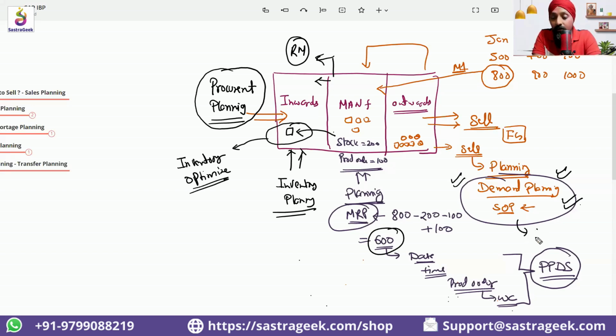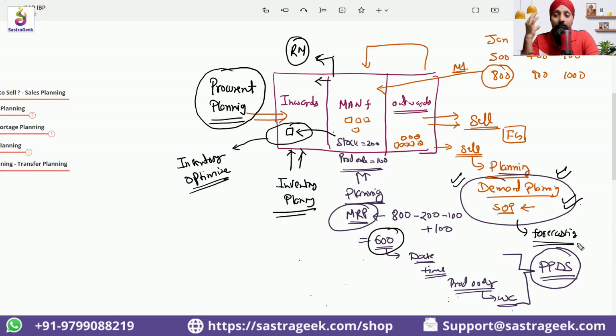Your forecasting will also come into the picture. Your forecasting algorithm will also come into the picture. So many things come into the picture. It's not that easy to draw the S&OP for complex scenarios, for big businesses. There will be so many influencing factors that all need to be considered.